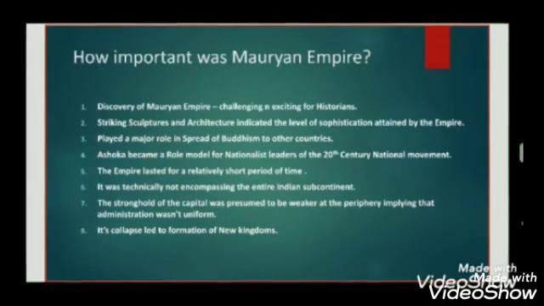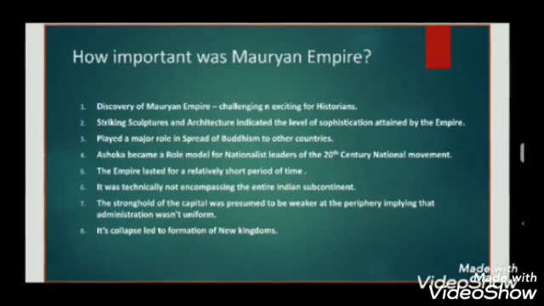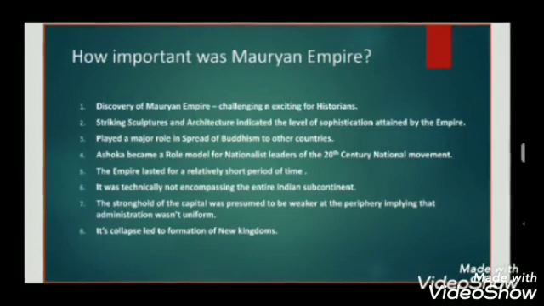Then the sophistication in art and architecture achieved by the Mauryas, whether in sculptures or in cave architecture, marked a level of brilliance which was previously not seen. Then the Mauryan Empire, especially Ashoka, is credited with spreading Buddhism outside the Indian subcontinent.